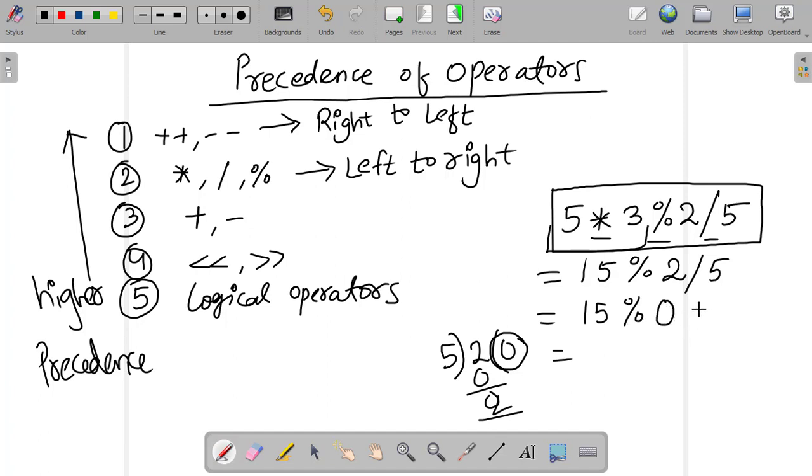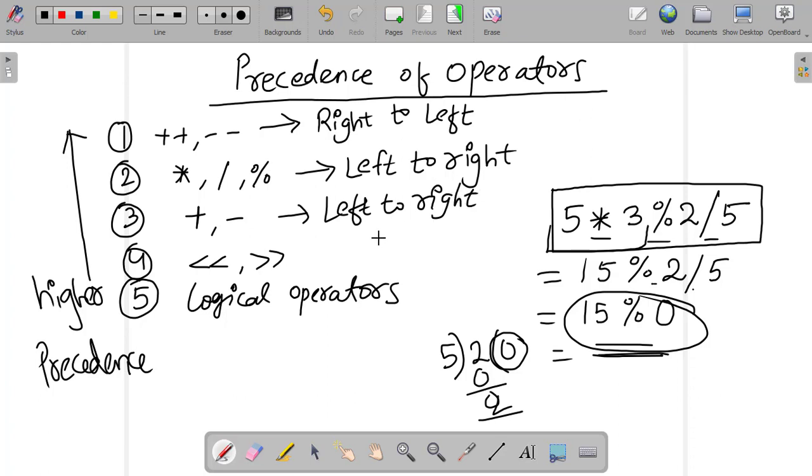So it is just for the sake of convenience. I hope it is very much understood. We have to deal first with the left side operator, the multiplication, and then division, and then the modulo, left to right, and then we have the plus and minus. You can do this in any order, it doesn't matter, left to right or right to left.